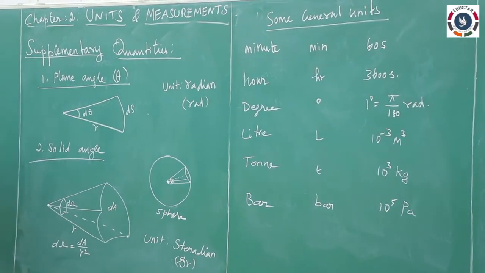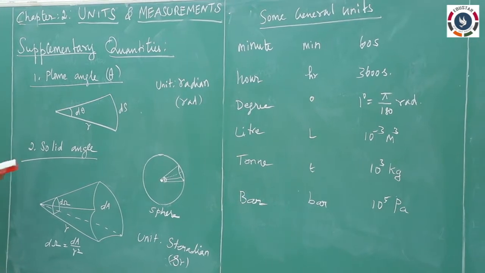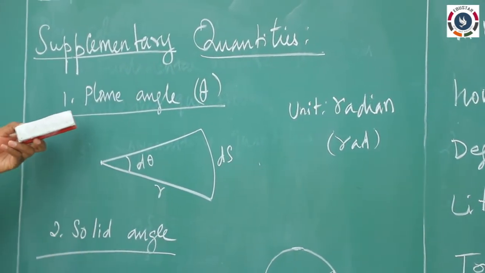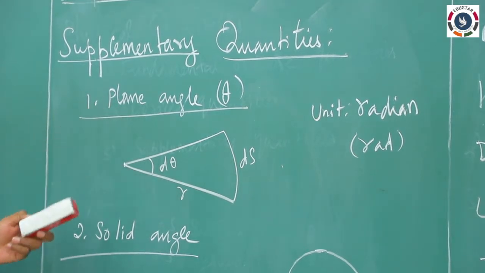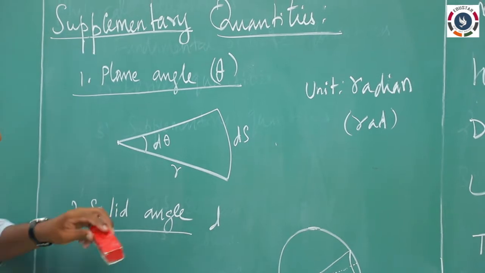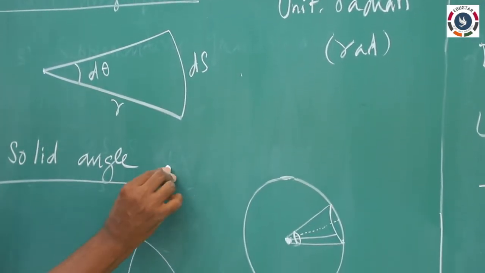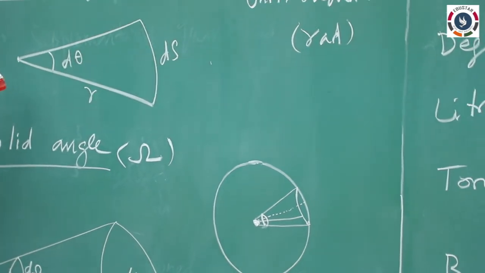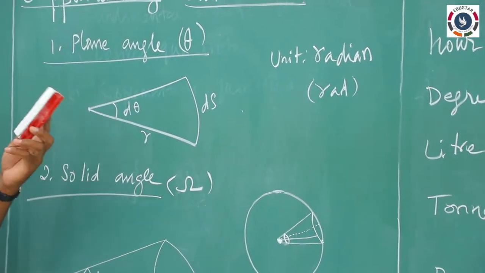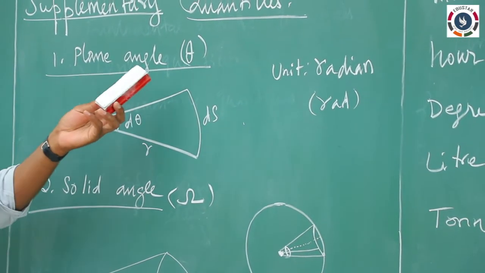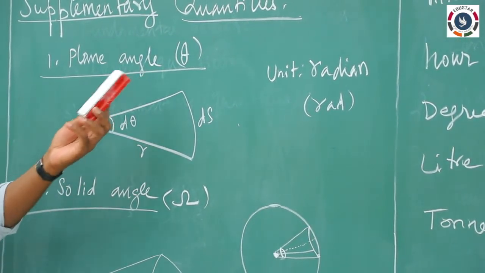The third one is the supplementary quantities. Only two quantities are called supplementary quantities. The first one is the plane angle theta and the second one is the solid angle, d omega, simply the omega is called solid angle. We know the plane angle theta, usually you are measuring the angle between two lines or the angle between two planes, called plane angle. So usually measured by the symbol theta.